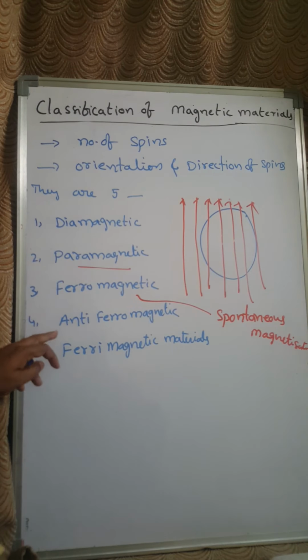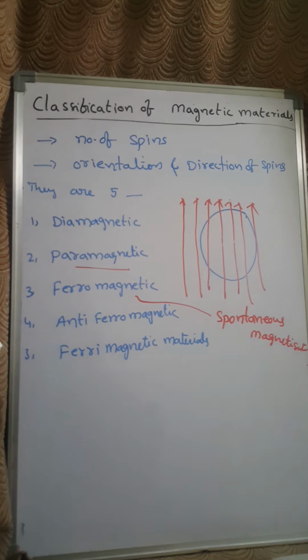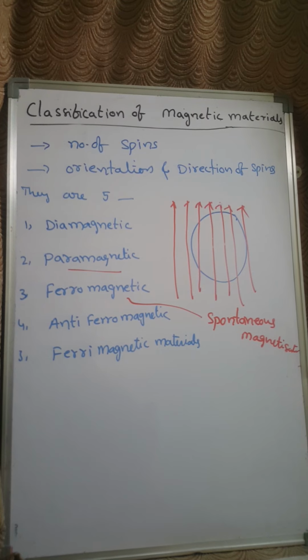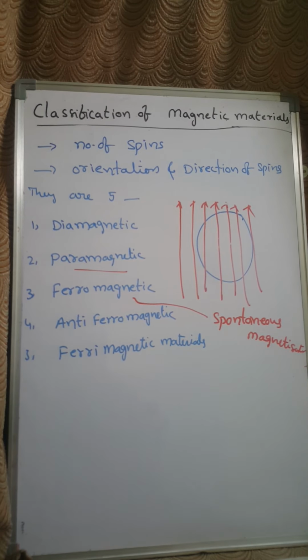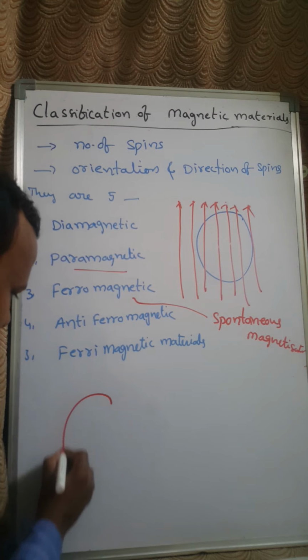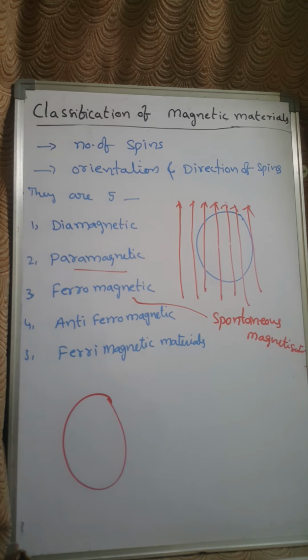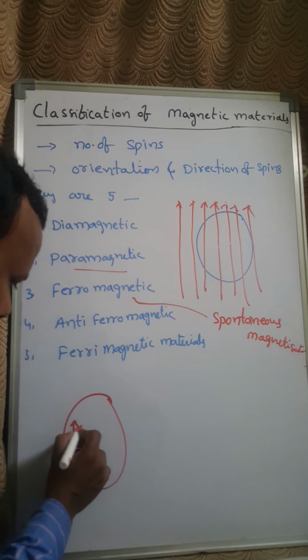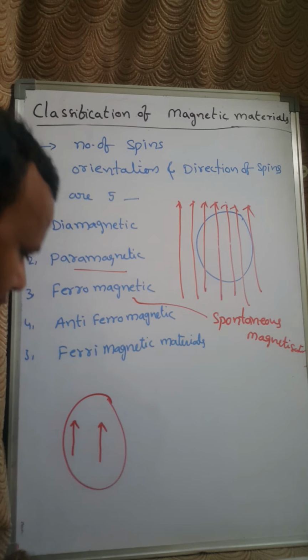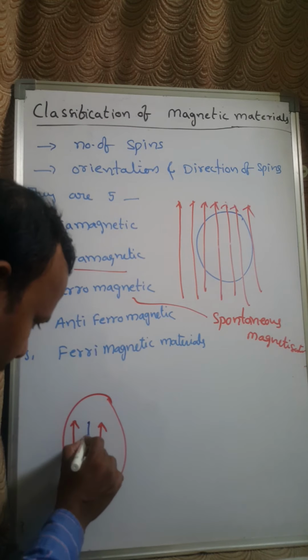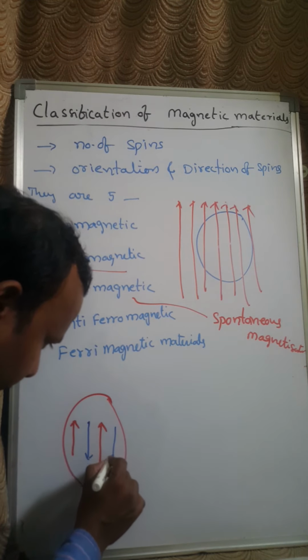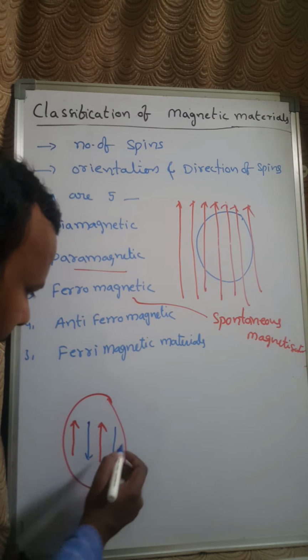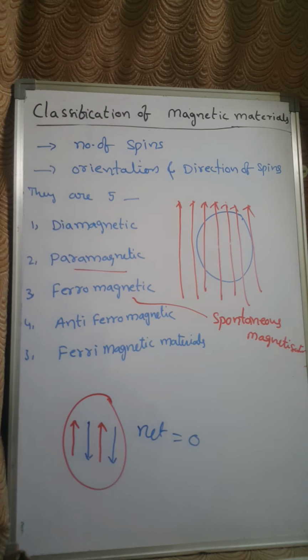And the next one is antiferromagnetic materials. In the case of antiferromagnetic materials, the spin alignment in the material will be equal in magnitude but opposite in direction. For example, when an external magnetic field is applied onto the substance, the spin alignment will be in opposite directions. Then the net magnetic moment becomes 0.